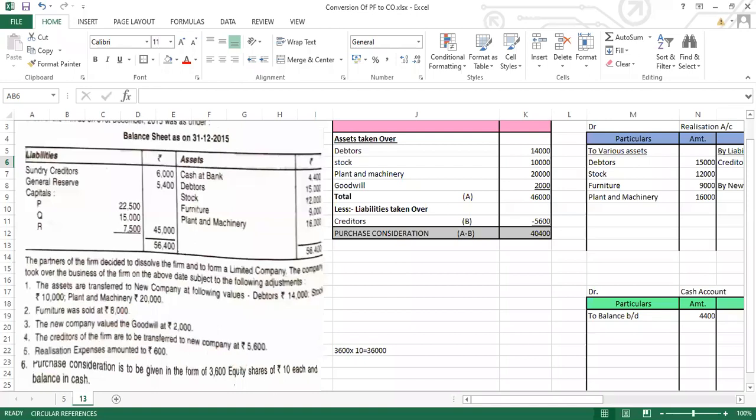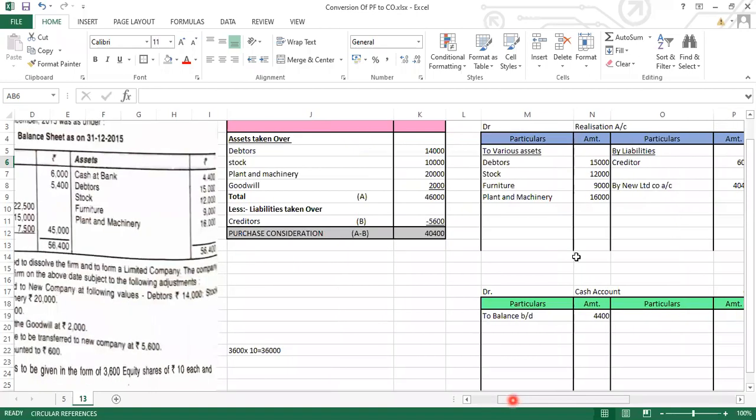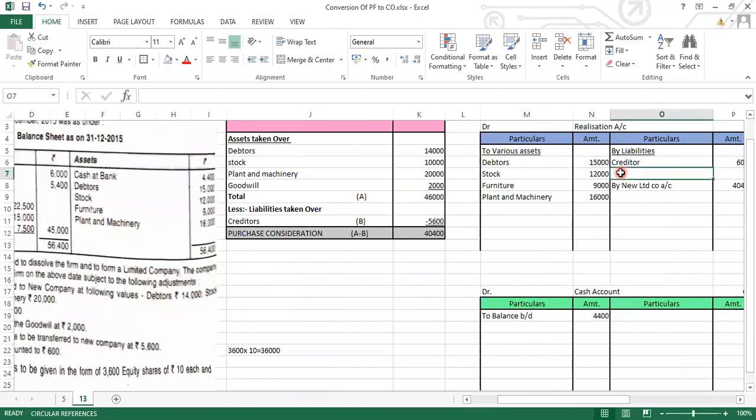Okay? So in realization, we will be writing down by cash account. If you want for your understanding, you can write in the bracket that this will be the amount of the furniture which has been sold.